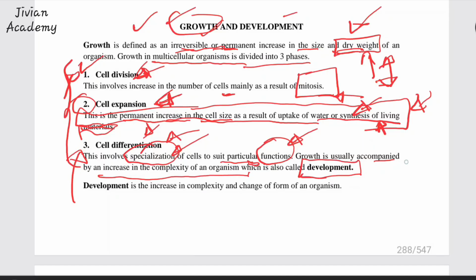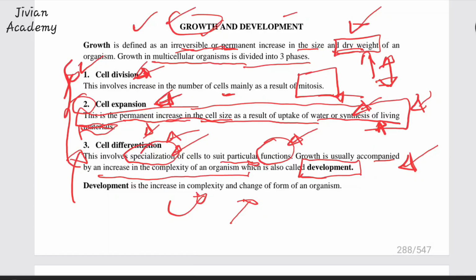So this last phase of growth that we call cell differentiation also leads us to what we call development. So what is development? Development is the increase in the complexity of an organism and change in form of an organism. So when you are changing in form, you are developing.